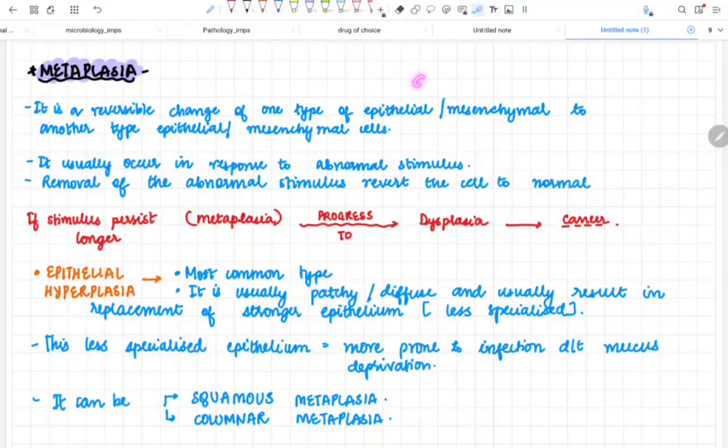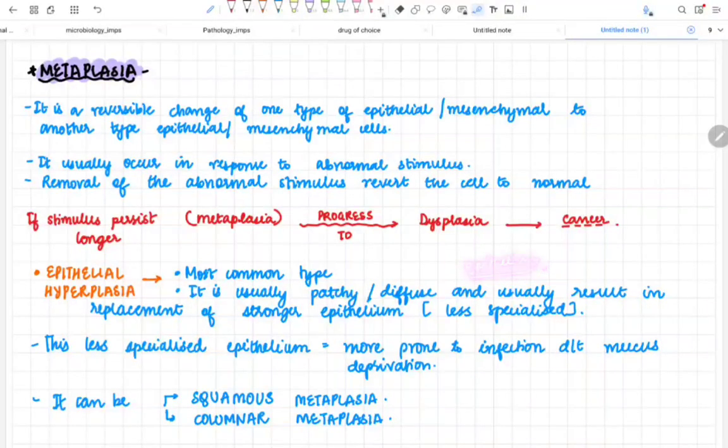Now, metaplasia is usually of two types. First is epithelial metaplasia and second is mesenchymal metaplasia. Now we will see epithelial metaplasia. What is epithelial metaplasia? It is usually a change in the epithelium of any specialized epithelium into a less specialized epithelium.